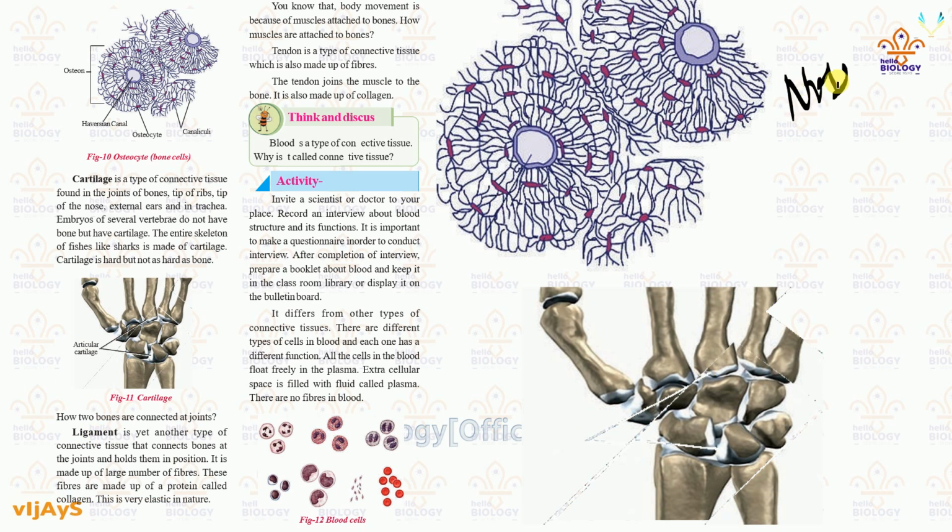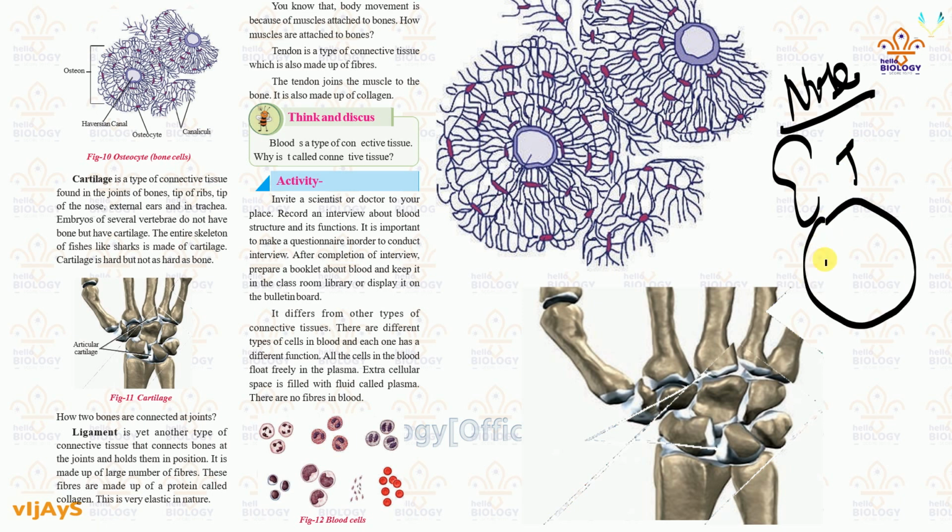And what are the areas where cartilage is present? As I said, the nose is made up of smooth bone, and your ear pinna is also made up of smooth bone. And the trachea: if this is your head region and this is the neck region, the throat is there. If you touch the Adam's apple, that region has a tube-like structure, and that tube is also made up of cartilage. Understood? These are known as smooth bones.